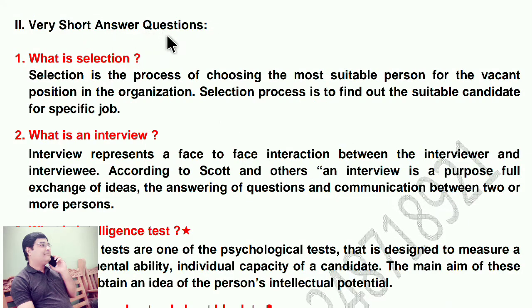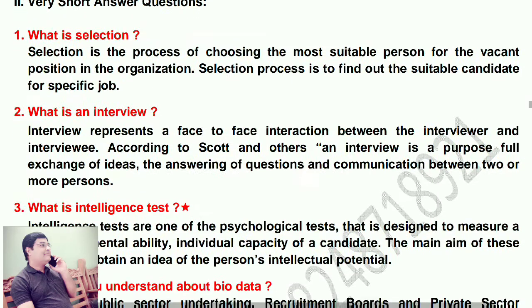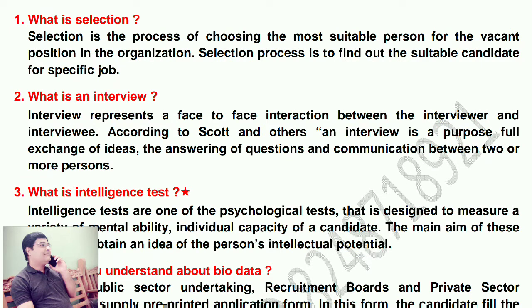Very short answer questions. What is selection? Selection is the process of choosing the most suitable person for the vacant position in the organization. Selection process is to find out the suitable candidate for a specific job. So selection means very simple, select the right person for the right job.